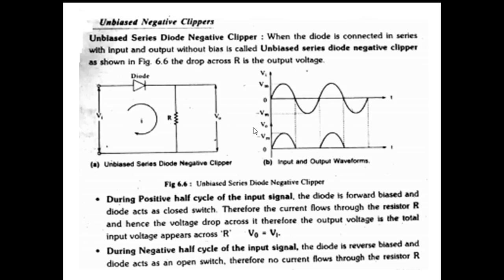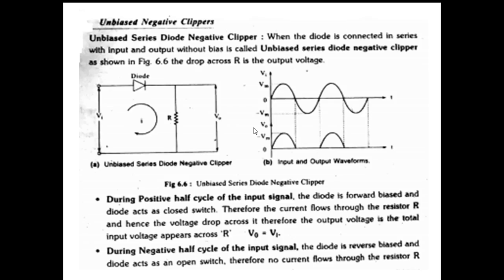Negative clipper clips off the negative half cycles. Let us see whether this circuit will clip off or not. When the diode is connected in series with input and output without bias, it is called unbiased. Series diode negative clipper circuit is shown in this figure.